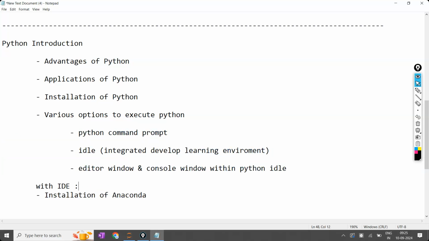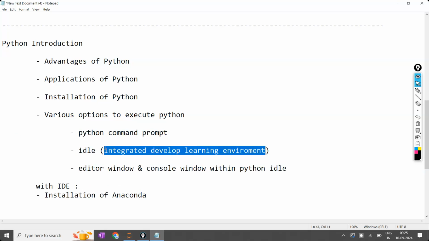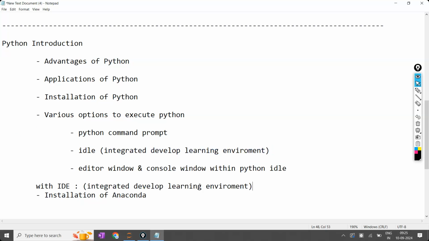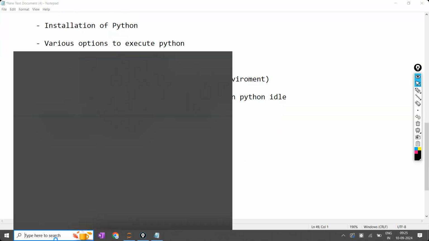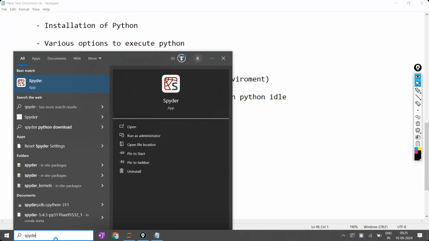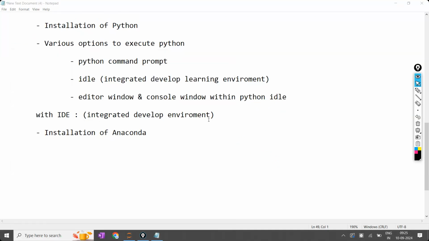Now, what is meant by IDE? IDE means nothing but integrated development environment. What is meant by integrated development environment is very simple. There will be some environment. I'll show you as an example. Just give me one minute. One of the examples is Spyder. Once you click on Spyder,